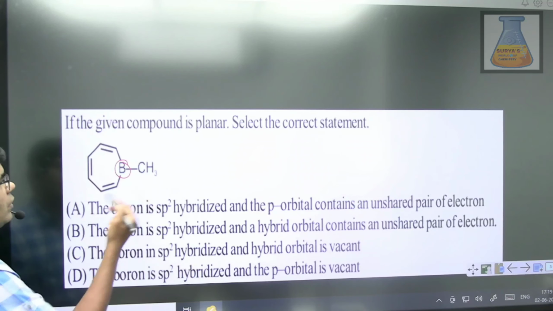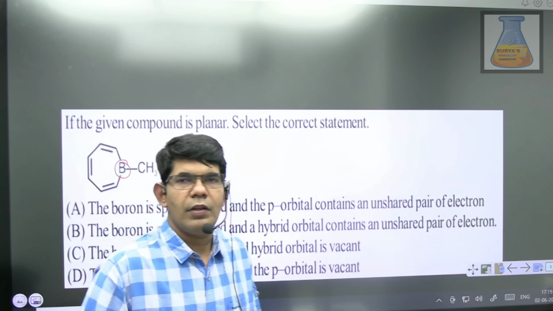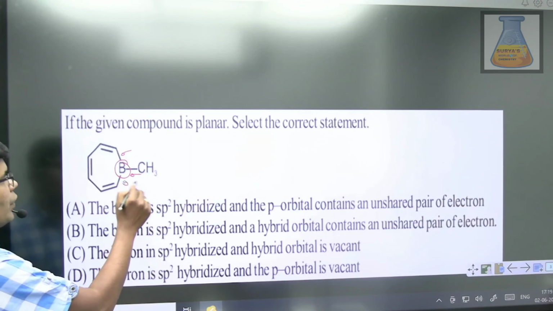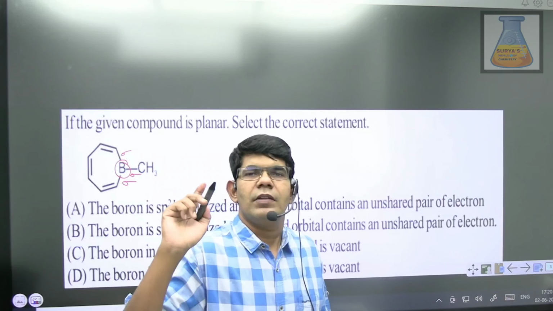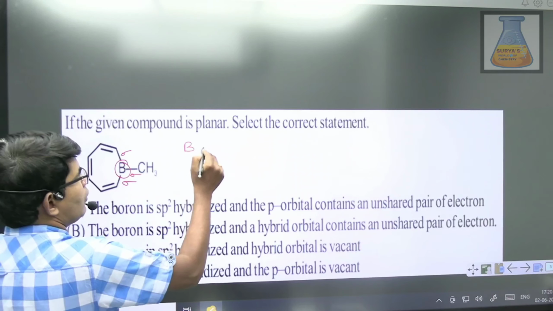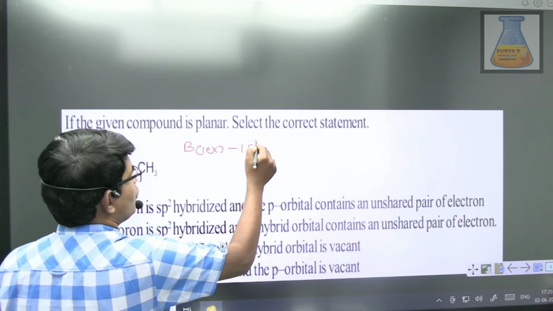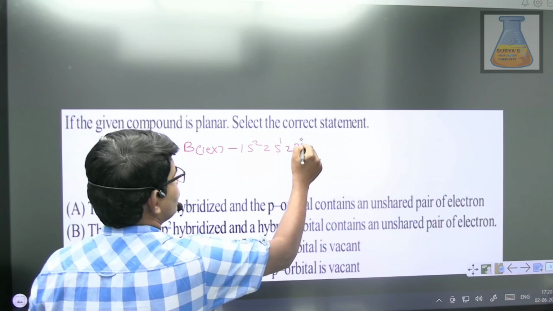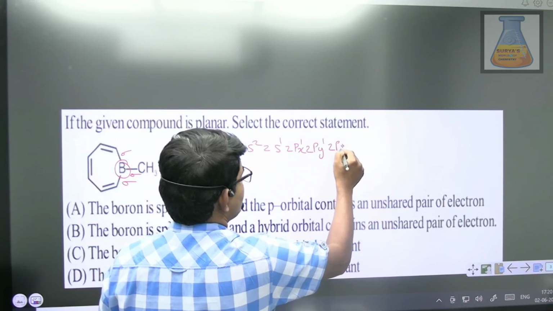So first, let us check the hybridization with respect to boron. It's very clear, boron is forming 3 sigma bonds. So when it is forming 3 sigma bonds, definitely it requires 3 half-filled atomic orbitals. Boron, in the first excited state, has 1s2, 2s1, 2px1, 2py1 and 2pz0.